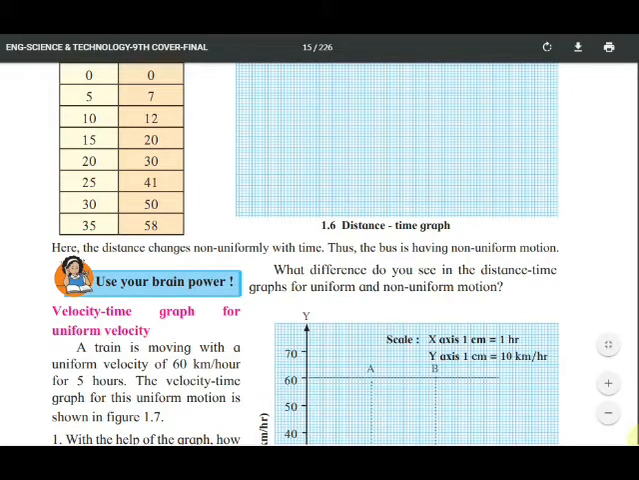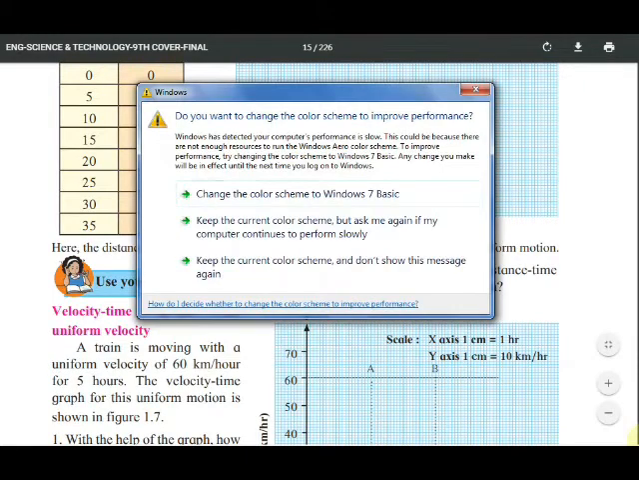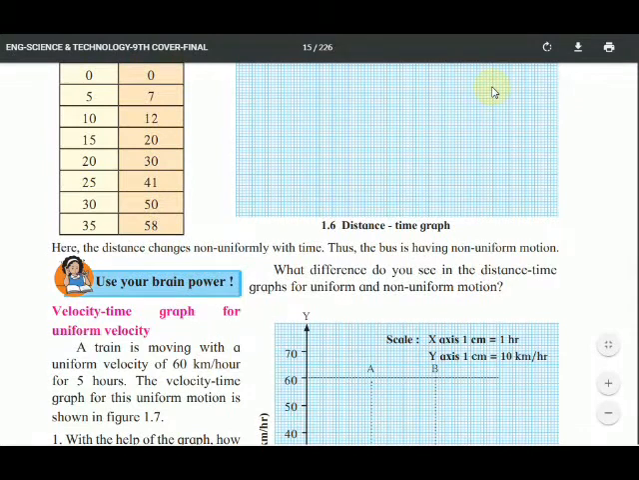Use your brain power. What differences do you see in the distance-time graphs for uniform and non-uniform motion? For uniform motion, you will see that the graph is a straight line, yes or no? But for non-uniform motion, the graph is not a straight line.